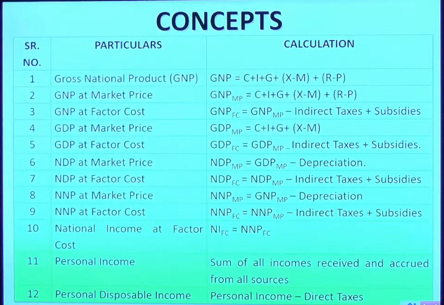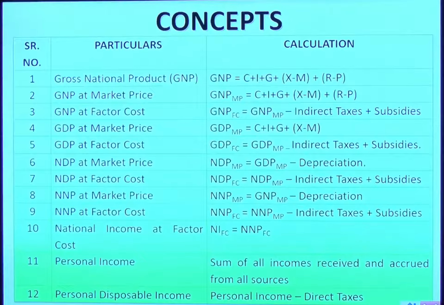But the question comes, what exactly do C, I, G, X, M, R, P mean? C means consumption, private consumption. As we go in the market and purchase something, that is consumption. Then comes I, that is investments made. G is government expenditure. X is export amount. M is import amount. R means receipts from abroad.